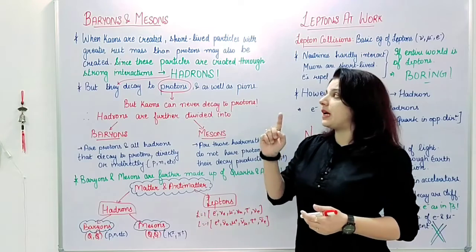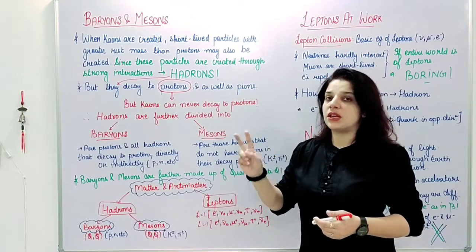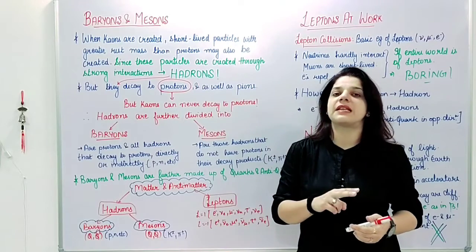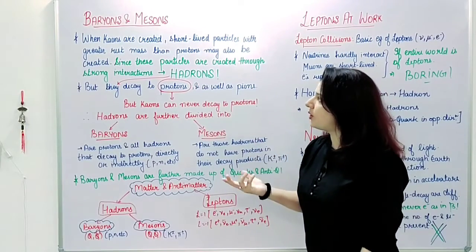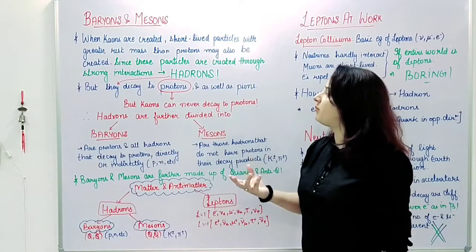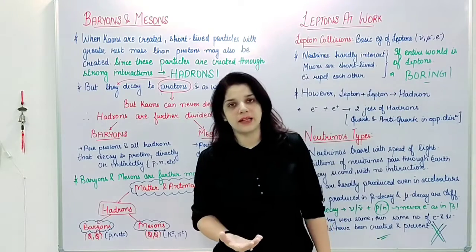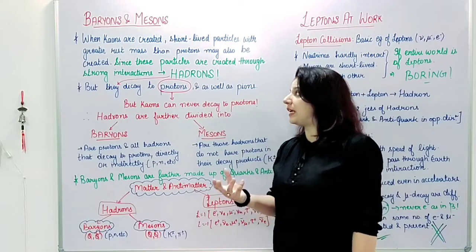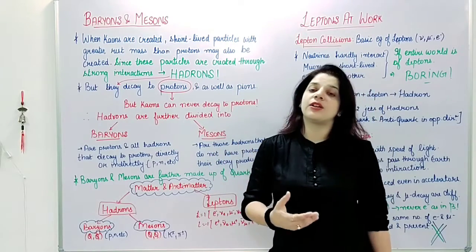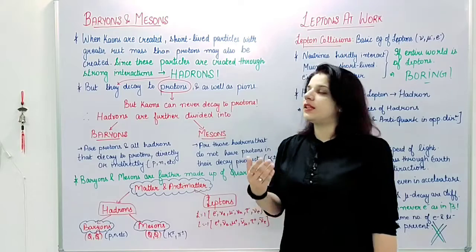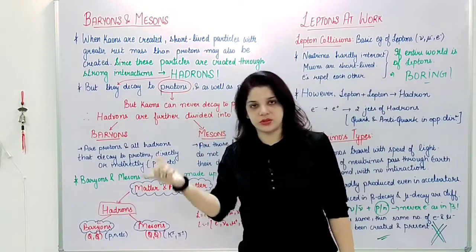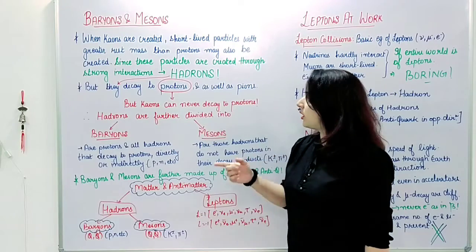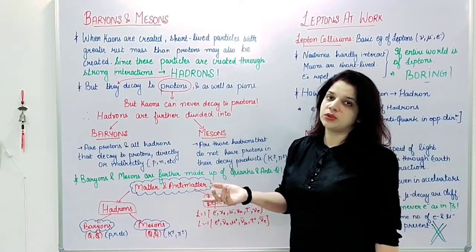I am repeating: earlier the pions, muons and kaons had very large mass, but it was less than the proton. Now even short-lived particles having mass greater than the mass of the proton were observed, and since these particles are created through strong interactions, their name would be hadrons. But they decay to protons as well as to pions, right?